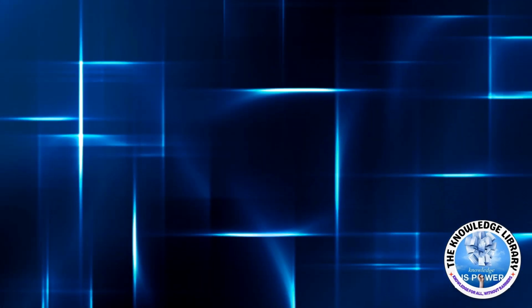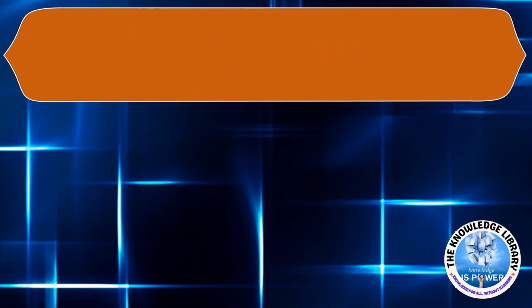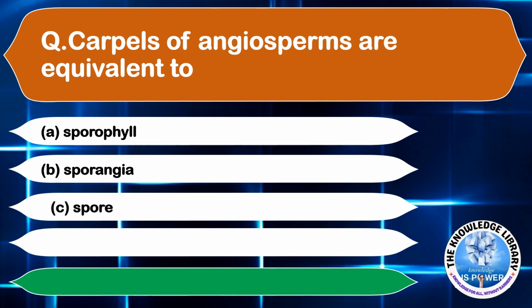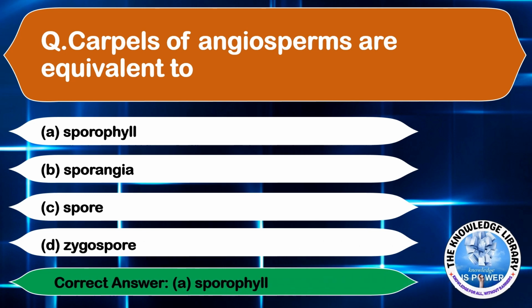Moving on to the next question. Carpels of angiosperms are equivalent to option A sporophyte, option B sporangia, option C spore, and option D zygospore. The correct answer is option A sporophyte.